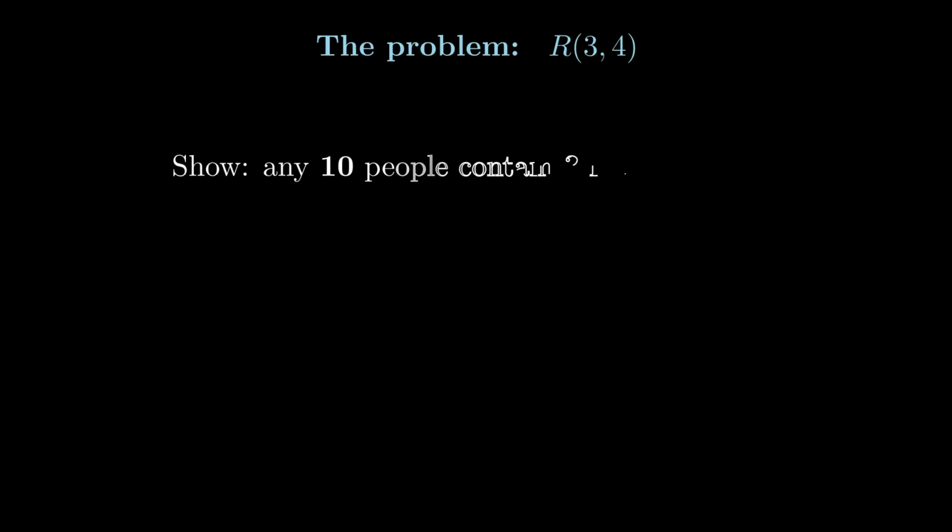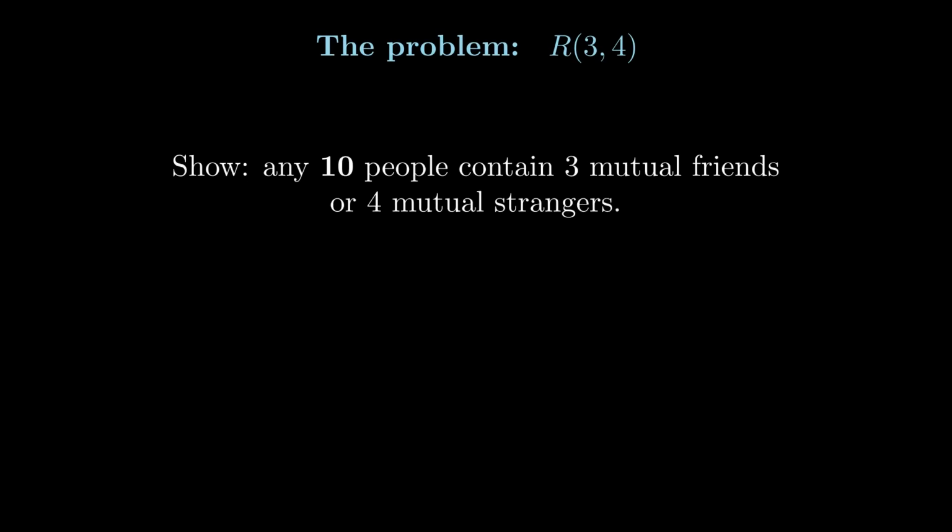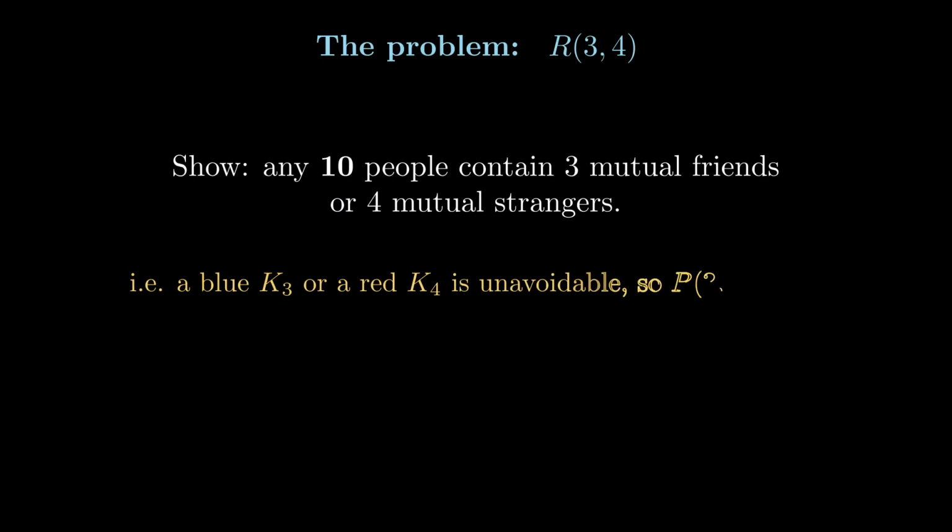Let's begin here. We claim that any 10 people must always contain 3 mutual friends or 4 mutual strangers. Coloring the graph, that means there's either a blue triangle or a red K sub 4, which is a complete graph on 4 vertices. So therefore, the Ramsey number that we desire, we will soon show is at most 10. Then we will improve this and then show that we cannot improve it anymore.